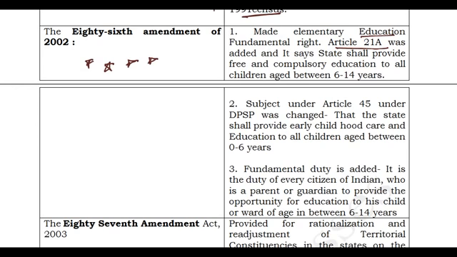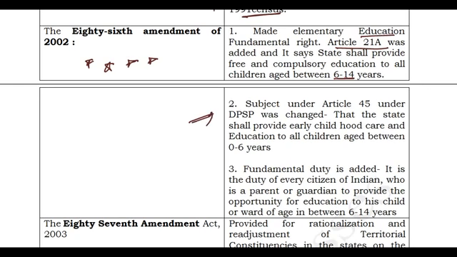It is the duty of the state to provide free and compulsory education to children aged between 6 to 14 years. So this is what is provided in the fundamental rights. Article 21A clearly talks about free and compulsory education. All the children between 6 and 14 years should be brought to school, and they should be given education. That is what compulsory education means. So this is about Article 21A.